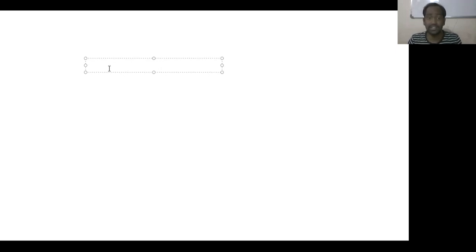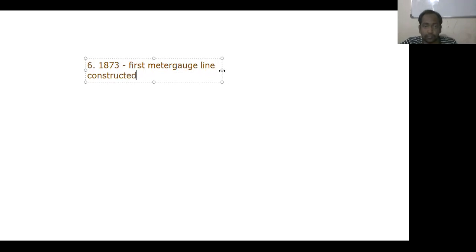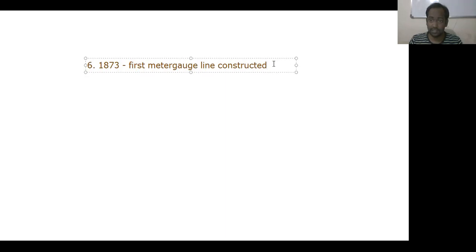Understand? And in the year 1873, the first meter gauge line was constructed. Okay? So this is the sixth step we are discussing.